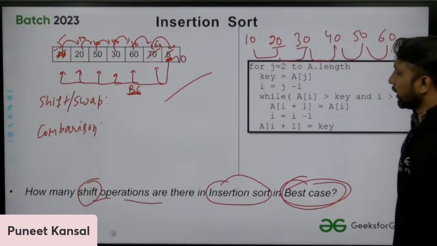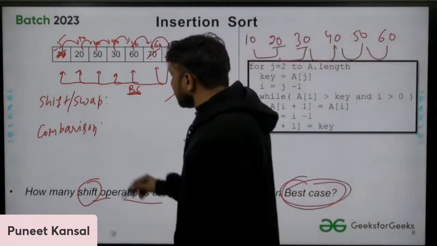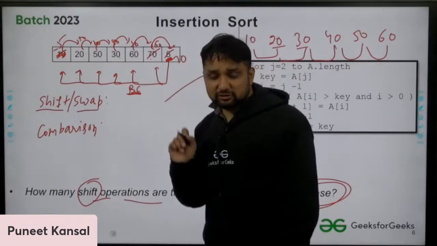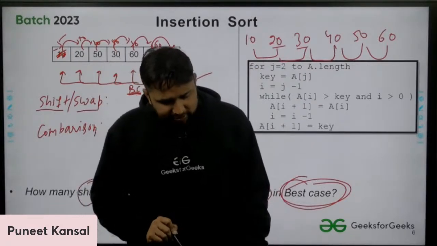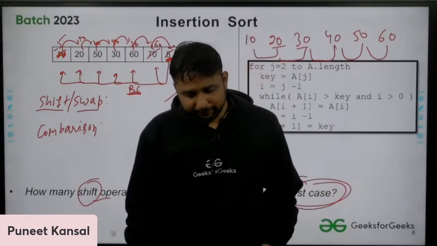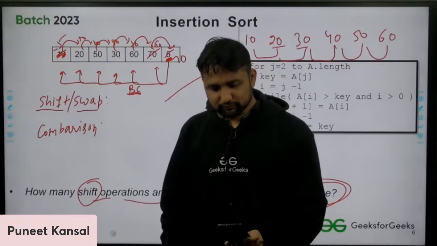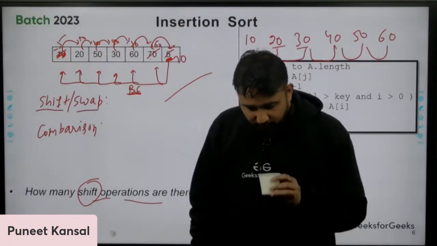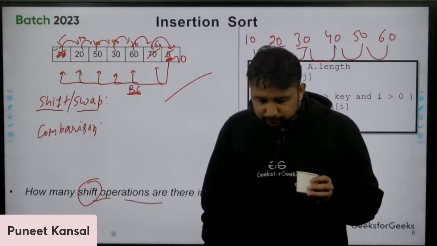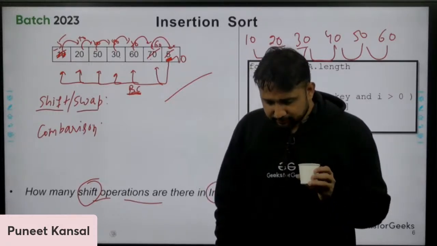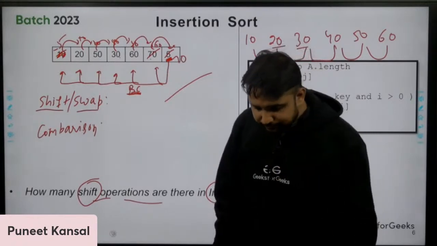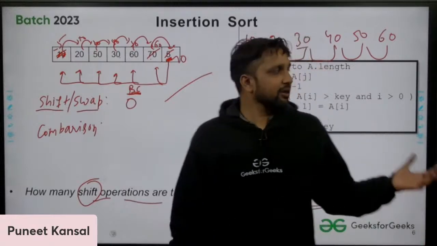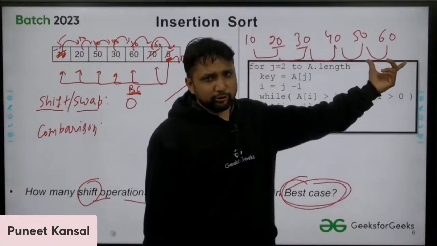Okay, so can you tell me how many shift or swap operations you will perform in the best case of insertion sort? How many shift operations? Anyone? Please answer the question. That is 0. Yes, you are right. You perform 0 shift operations if the array is already completely sorted.